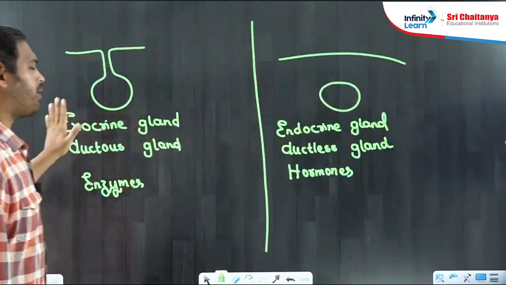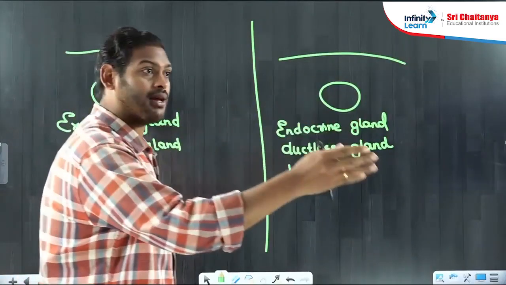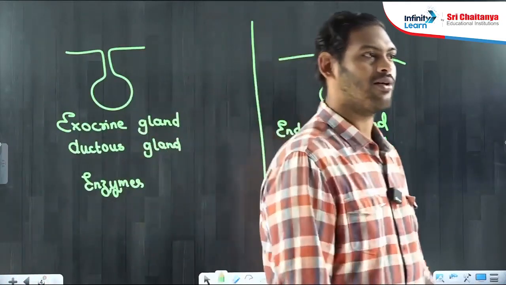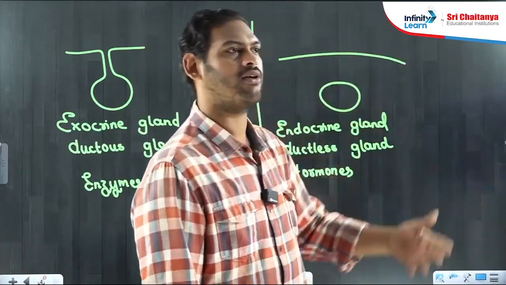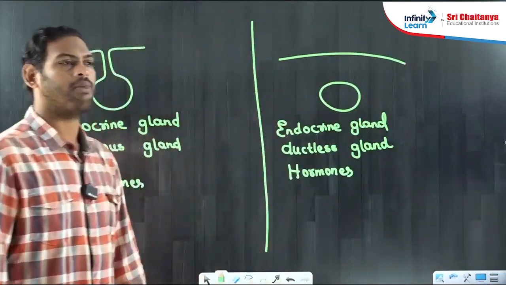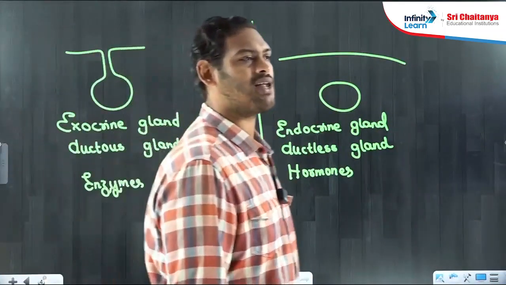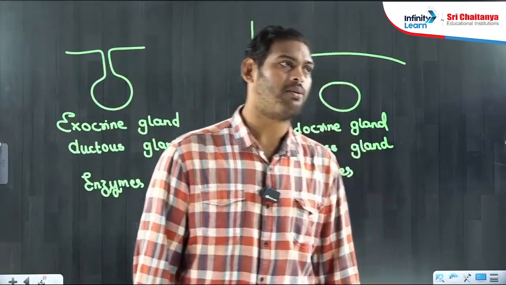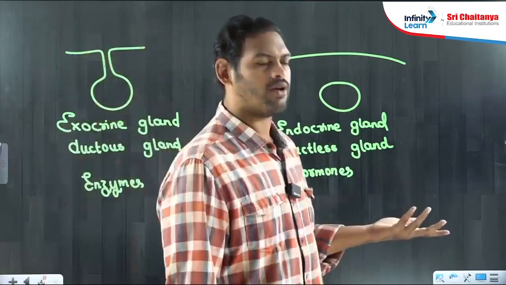Yes, pancreas can make both enzymes and hormones. Very good, Balu. Easy, much easier way. Very good. Yes, because it contains both the ductus and ductless glands. Even this statement was even better. Yes. Very good, very good.